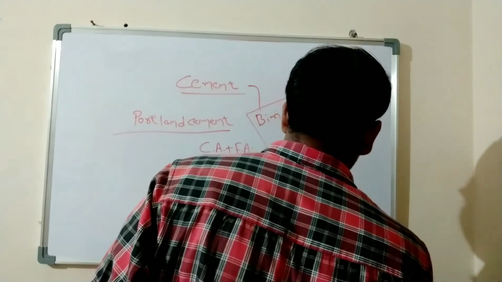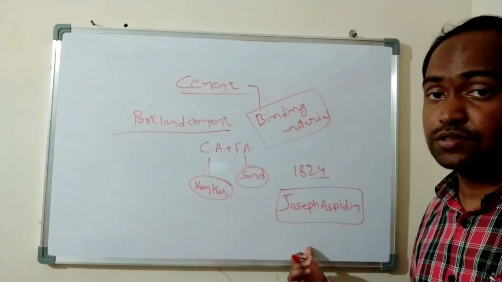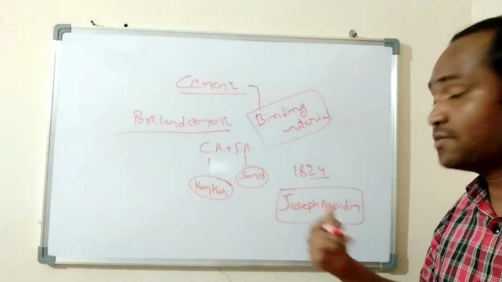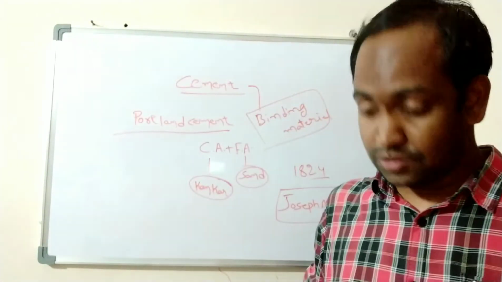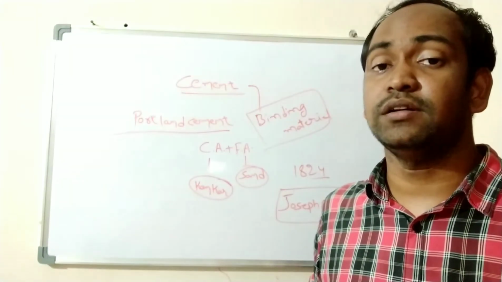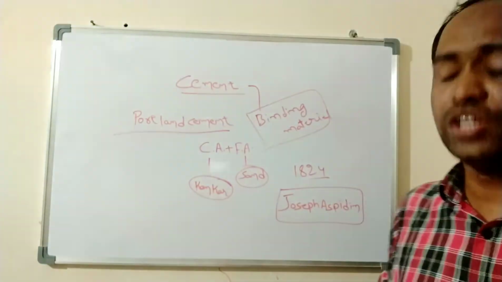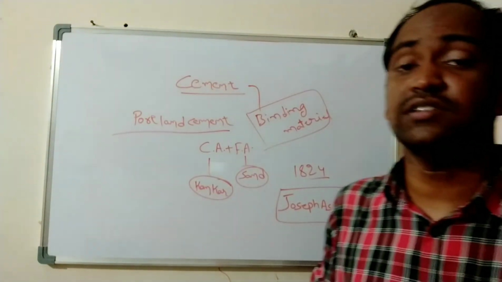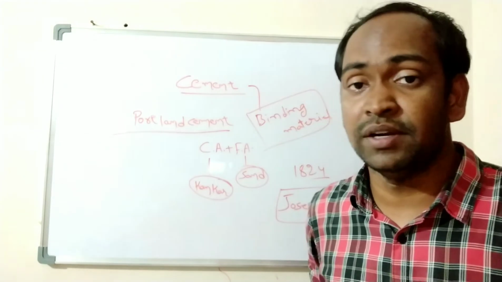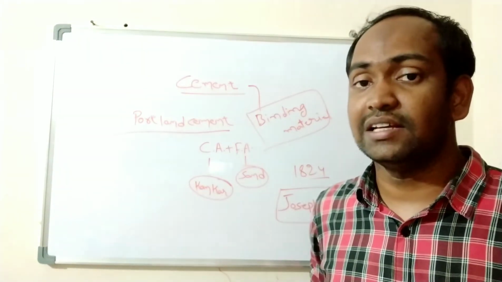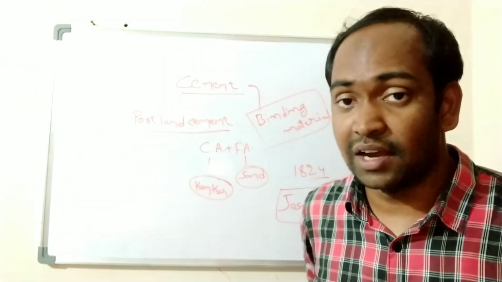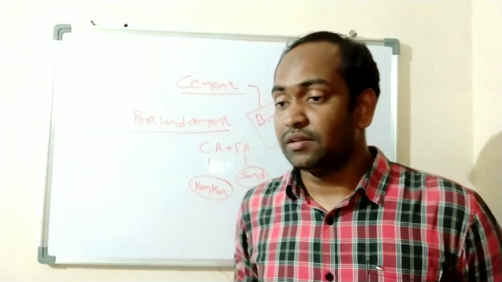In 1824, Joseph Aspdin invented cement, and he got a patent for it. Understand or not? Initially he manufactured cement by mixing lime with clay at a high temperature.